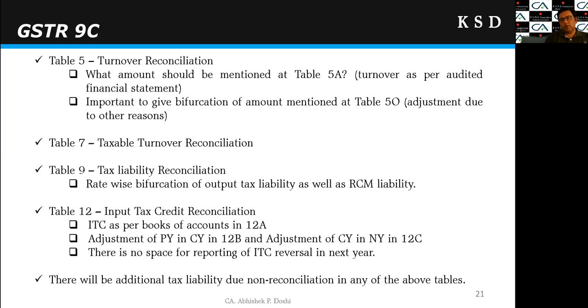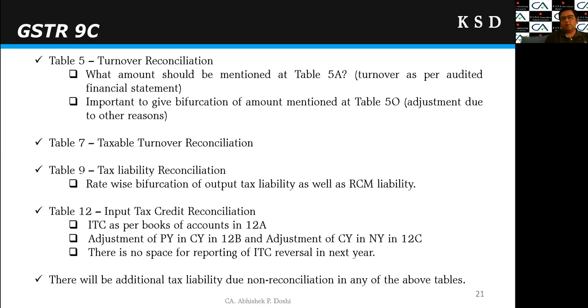Both are the options. One can go as per their wish. Then table 5O, it is very important to give the bifurcation of the amount mentioned at the table 5O, right? Table 5O is adjustment on account of other reasons. So if I have given figures of, say, for example, 20 lakhs in the table 5O, it is very much important that I give the bifurcation of that 20 lakhs in my notes or disclosures, how that figure of 20 lakhs has been worked out, right?